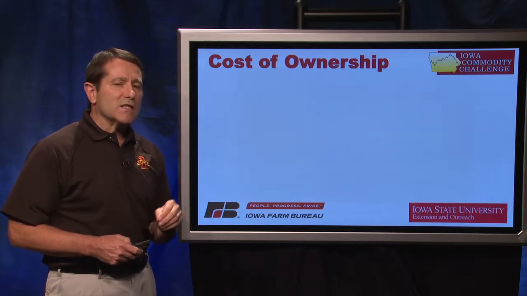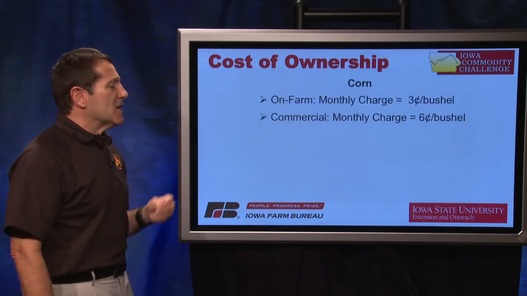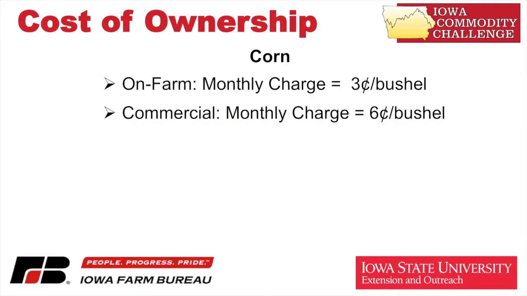Storage isn't free. In most cases, roughly, on-farm storage would be about 3 cents per bushel per month. For the Iowa Commodity Challenge and the marketing simulation, those bushels are stored commercially, and we're actually going to be charging 6 cents per bushel per month.